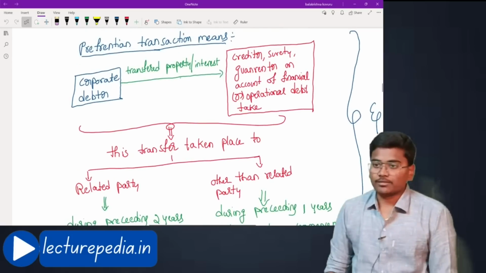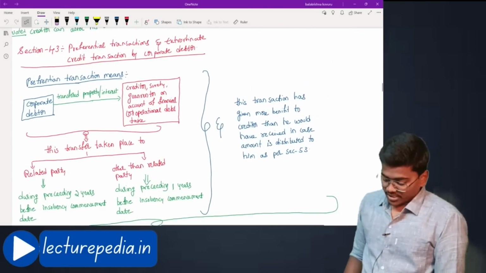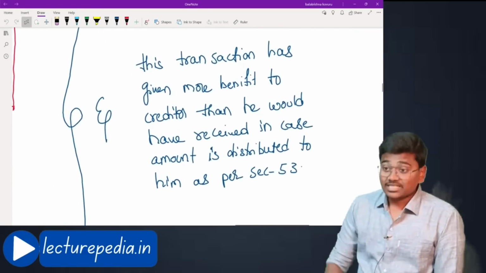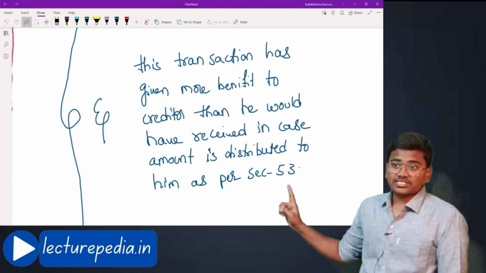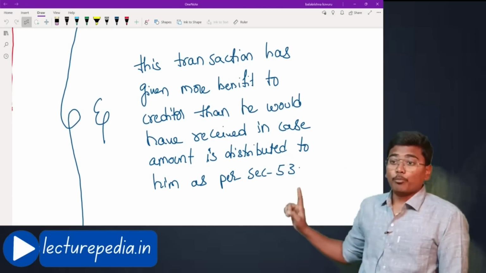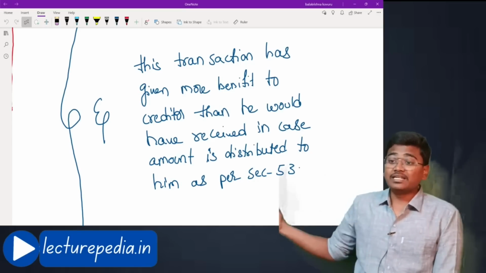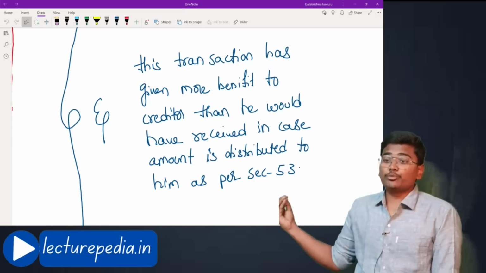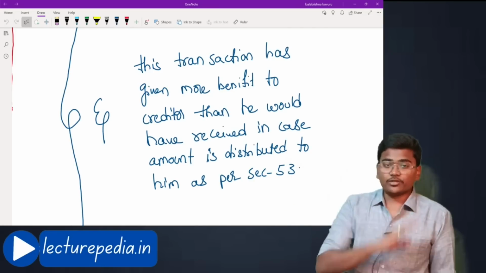Now, apart from these two conditions, such a transaction, such a transfer, this transaction has given more benefit to the creditor than he would have received in case the amount is distributed to him as per section 53. Let me tell you an example.